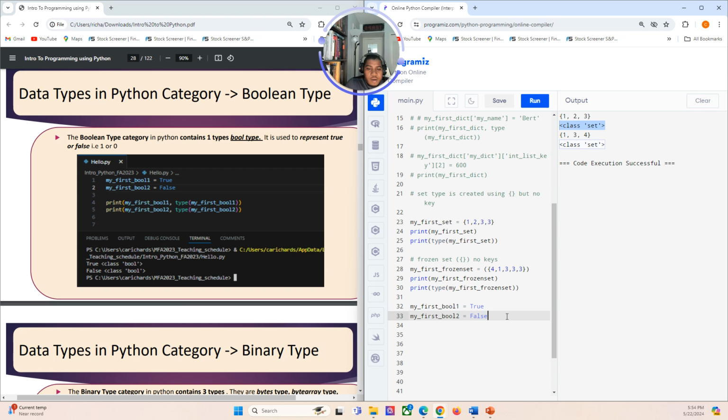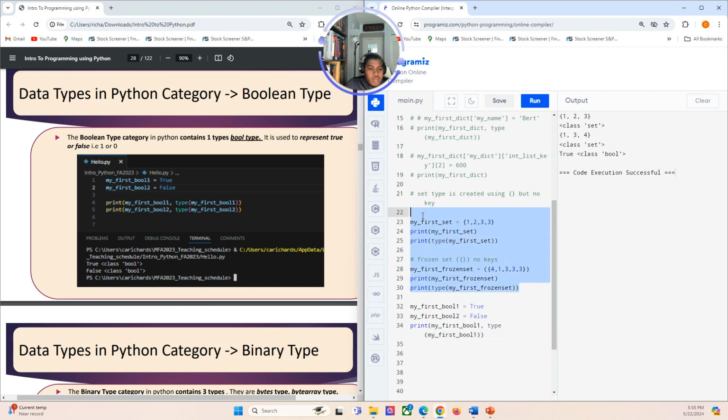Okay, all right, so these are Boolean types, and if you do print, let's say you print my first bool 1, and then let's just add the type here with a comma here, and then type my first bool 1. Okay, so that's the type there.